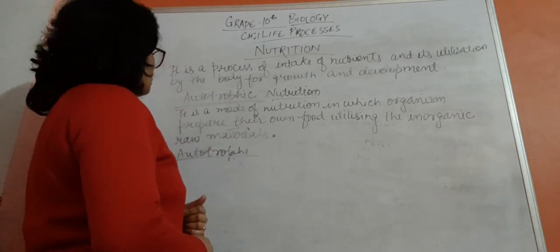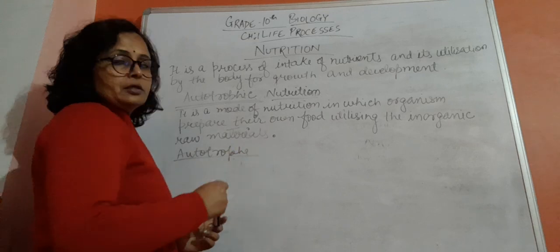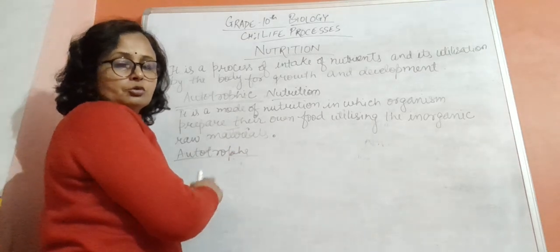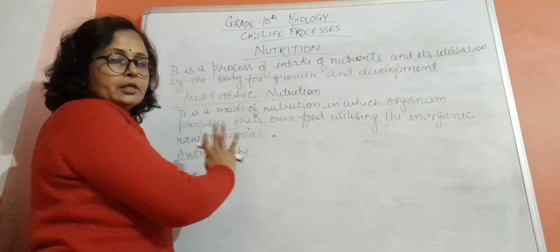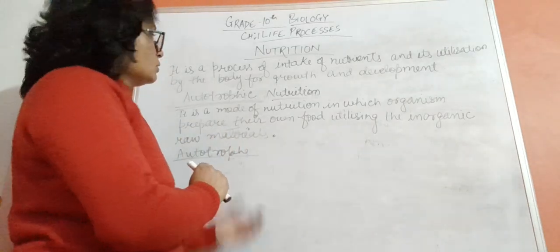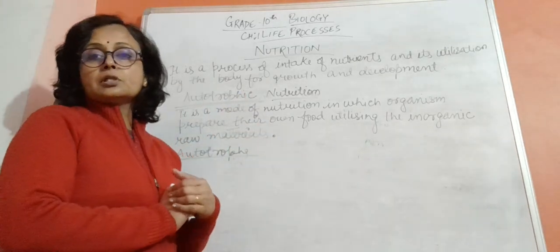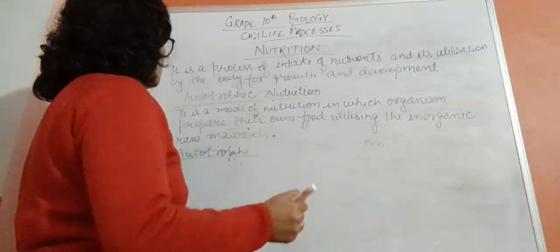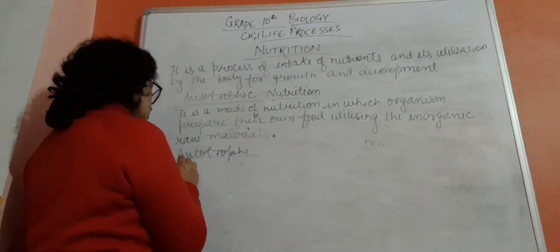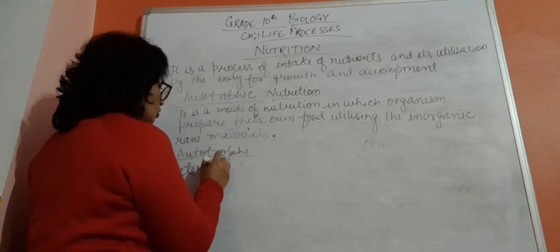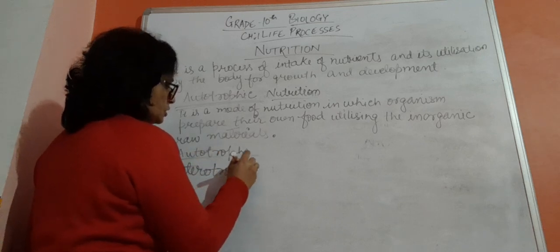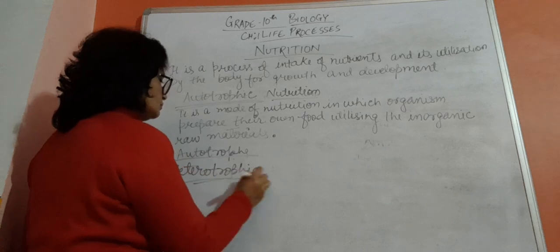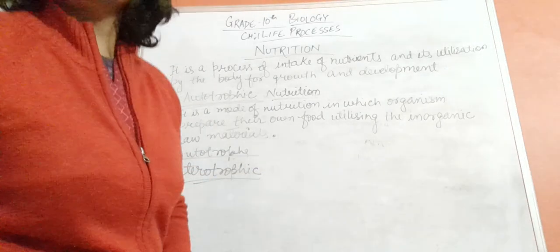Okay, so organisms that show autotrophic mode of nutrition are called autotrophs. Example, green plants. Now, heterotrophic mode of nutrition. What is this heterotrophic mode of nutrition?